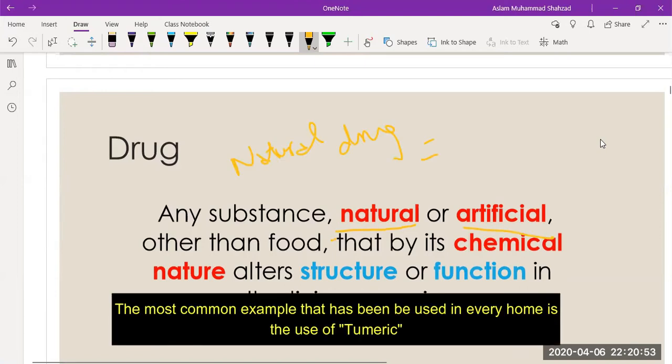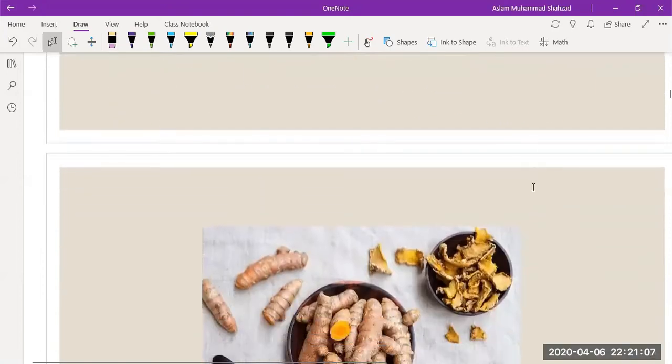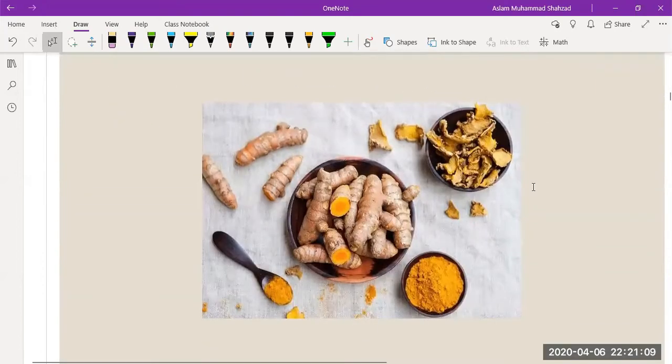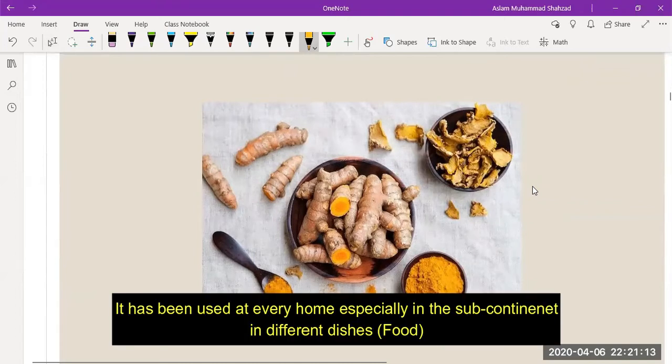The most common example that has been used in every home is turmeric. If you see on the next slide, I have mentioned the picture here. This is commonly known as turmeric, used in every home, especially in the subcontinent, in different dishes.